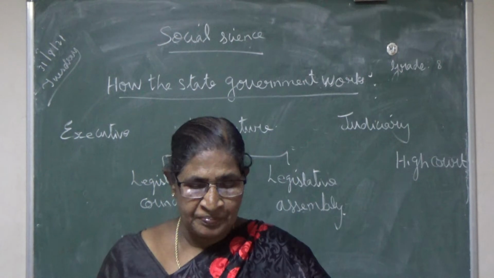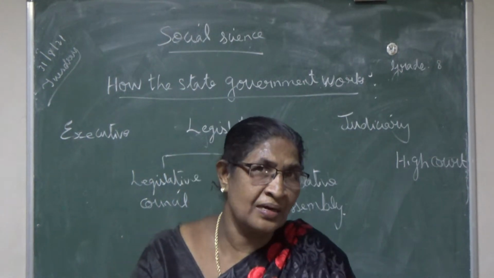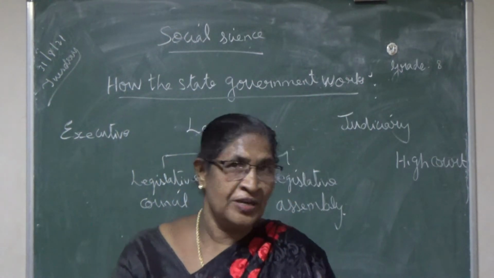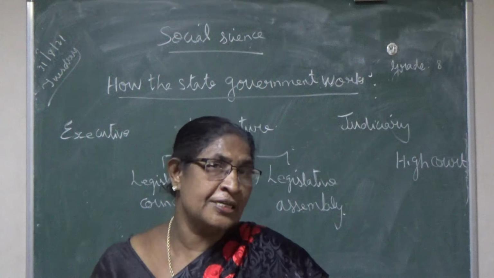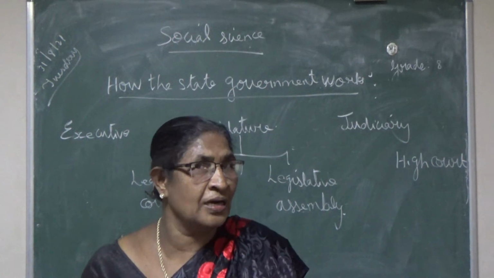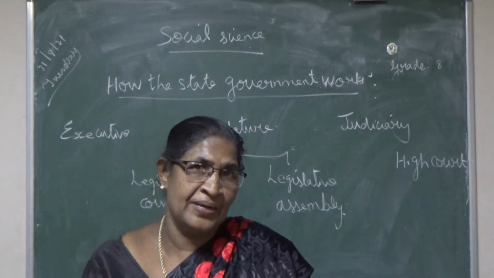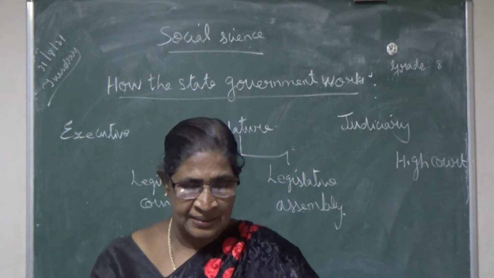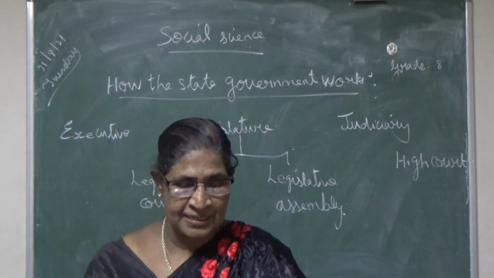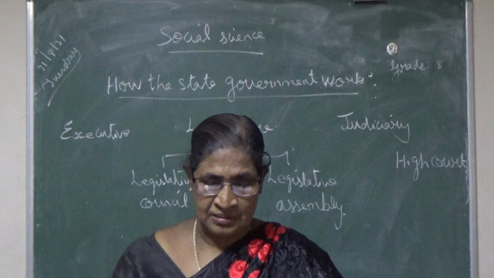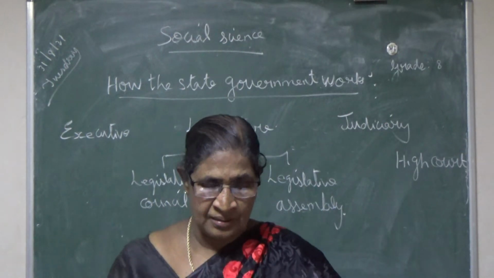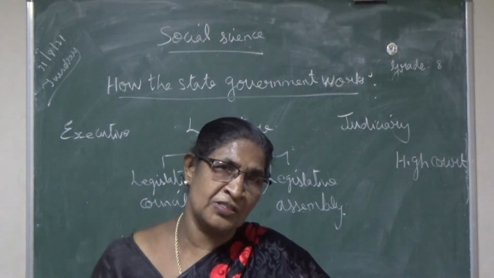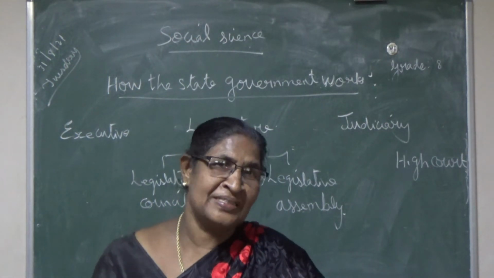In the Tamil Nadu Legislative Assembly, we have 234 members, that is 234 MLAs. Our Tamil Nadu Legislative Assembly consists of 234 legislative constituencies, each with its MLA.